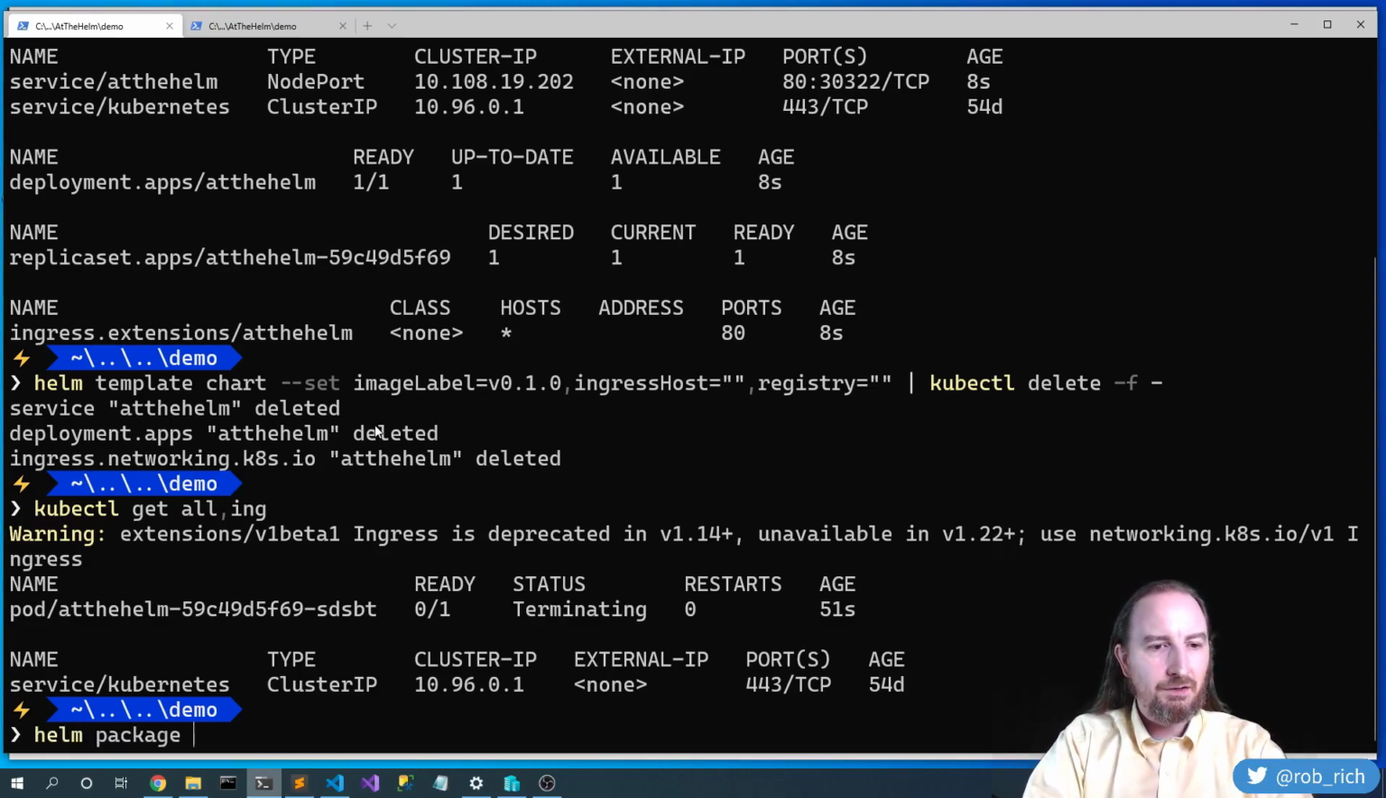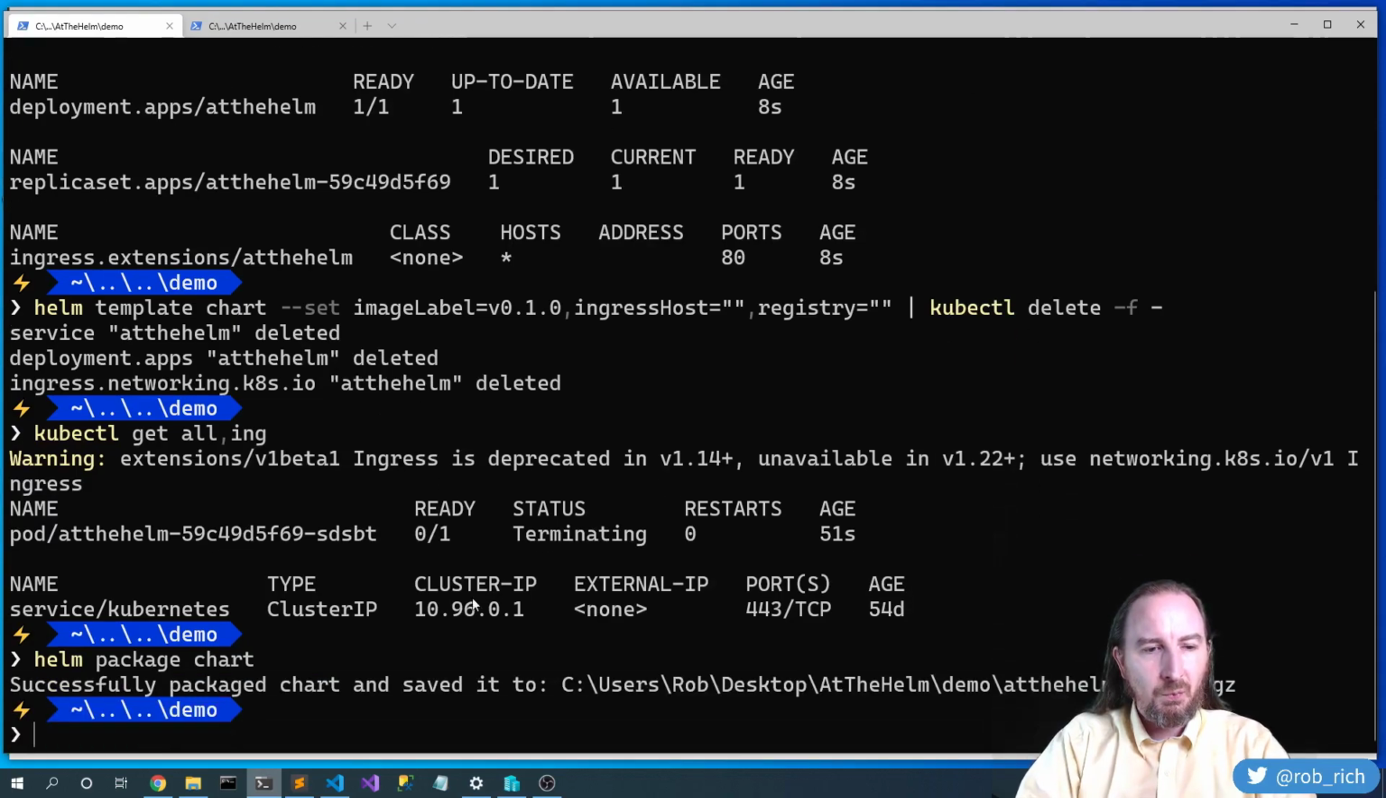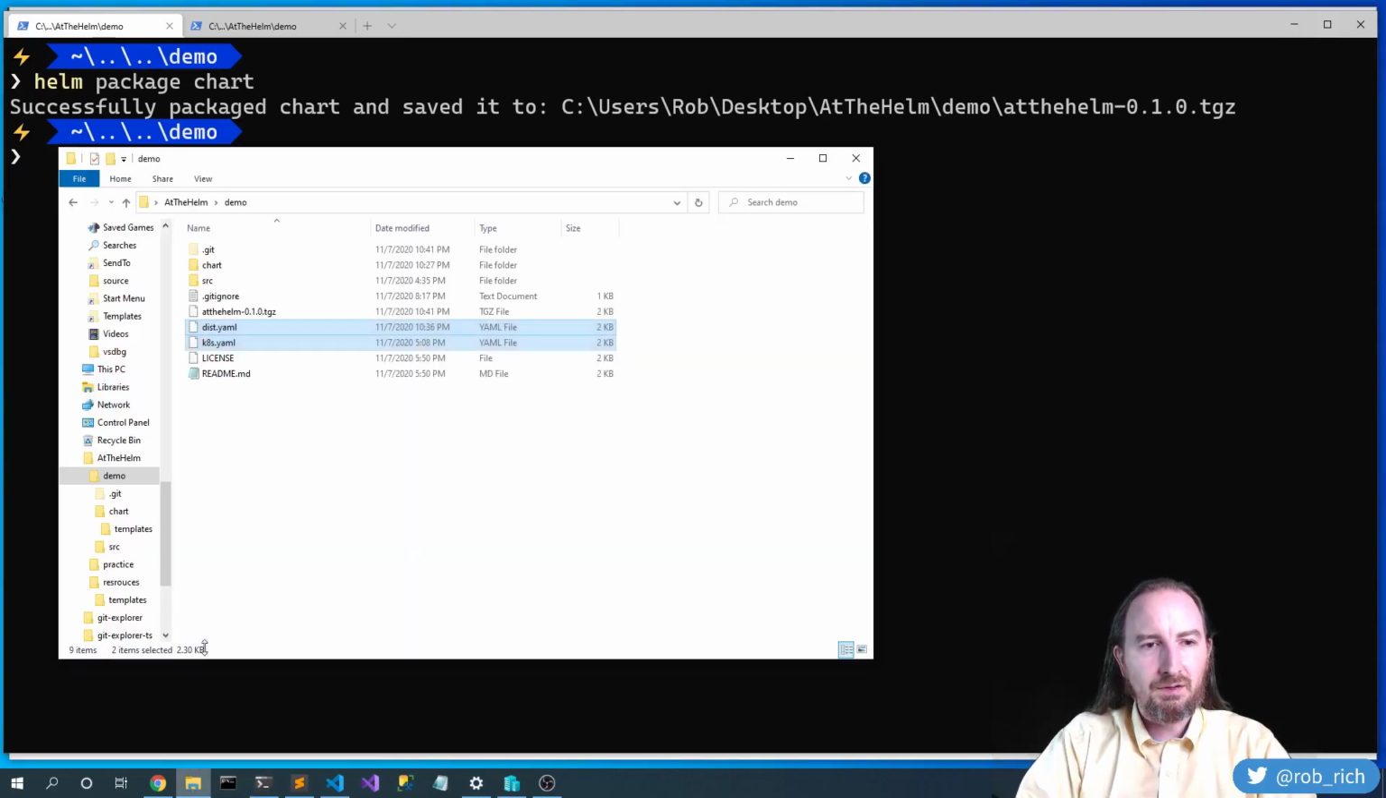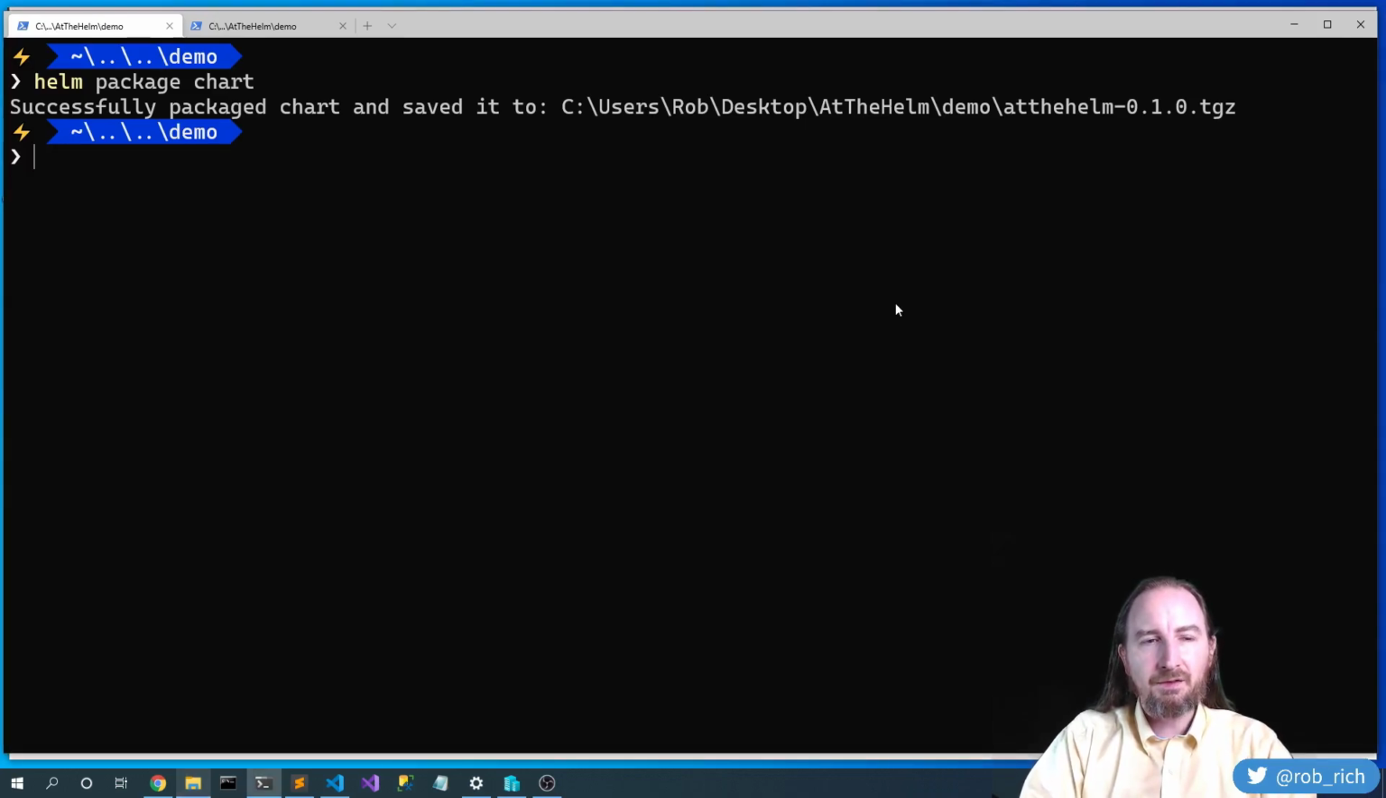Helm package chart. When we package this chart, it's saved to this file. Let's do that again. Helm package chart. It's saved to the-helm 1.0.0.1.0. 0.1.0 is the version that we had, and there's that file right there. Well, let's delete that and let's add a few more things.